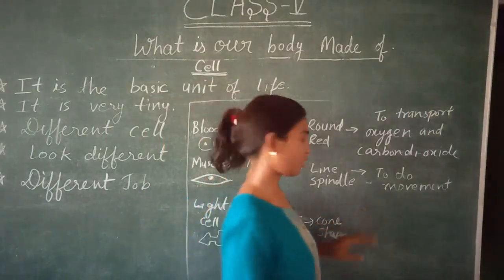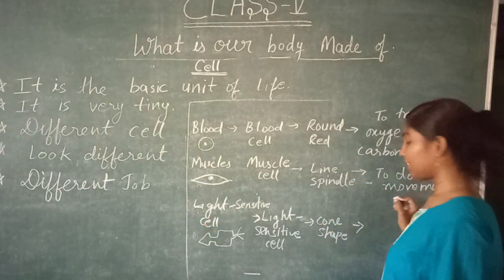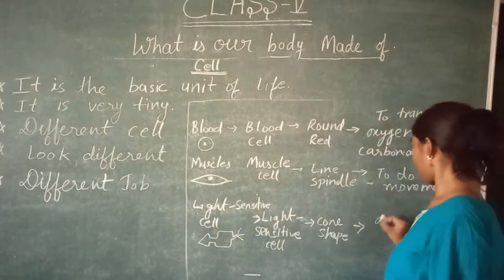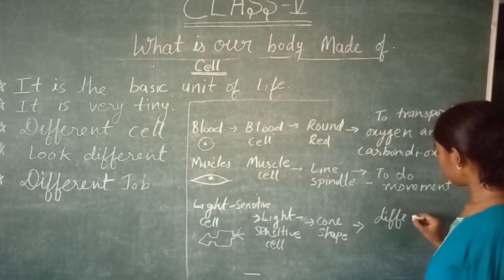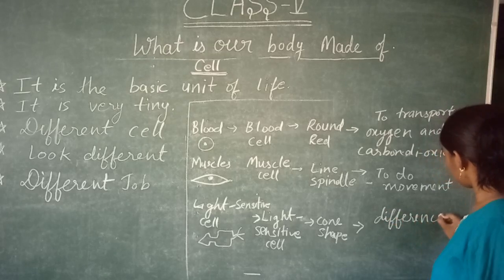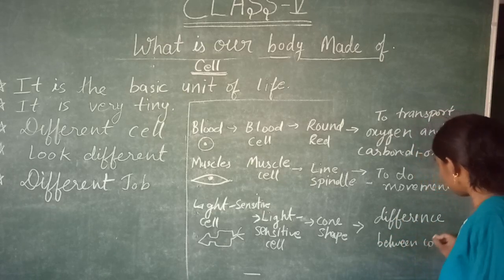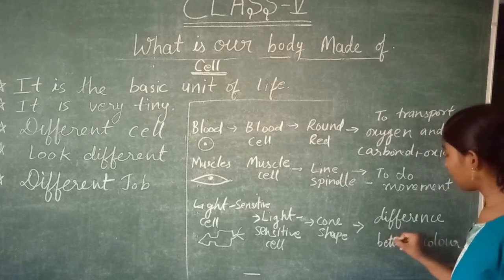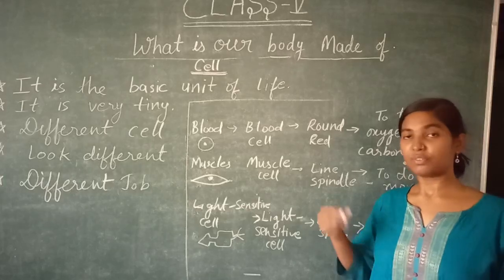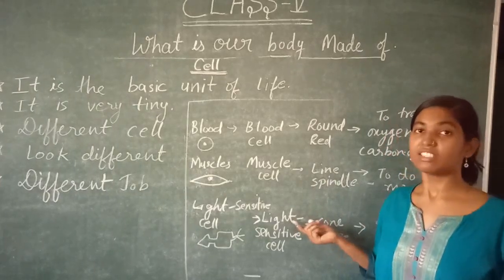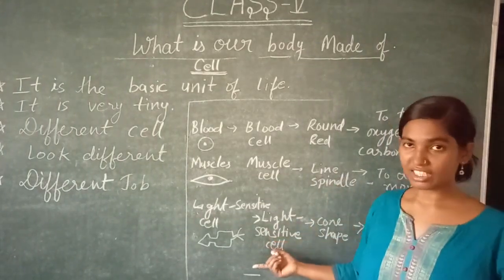And what is the job of this light sensitive cell? As is clear from the name, it helps us to differentiate between colors. With the help of this light sensitive cell, we can differentiate between colors, recognizing that this is white color and this is green color.